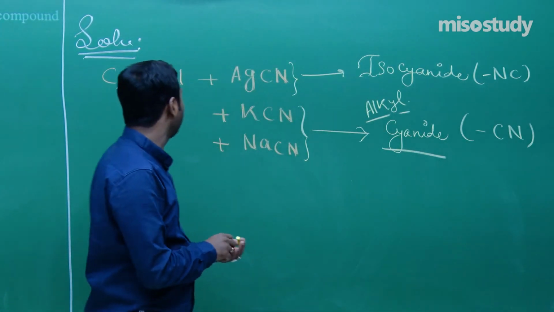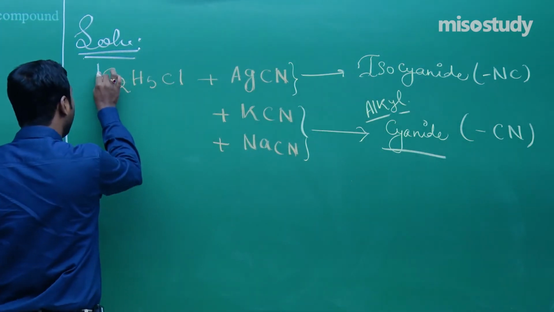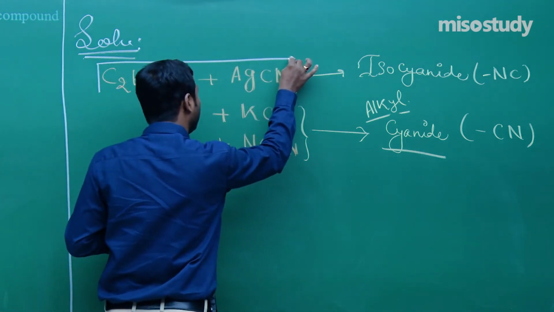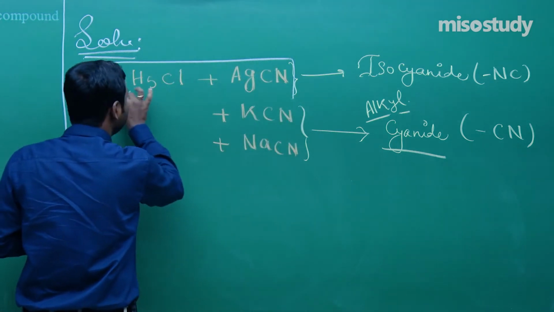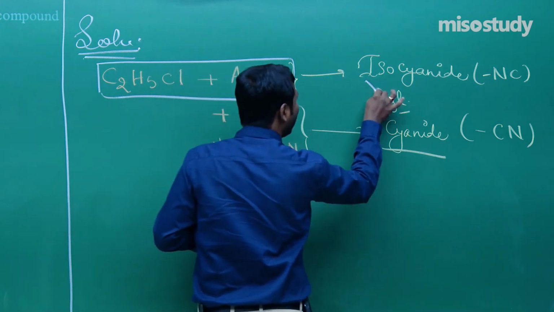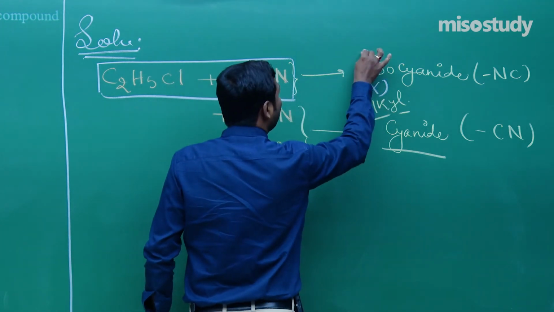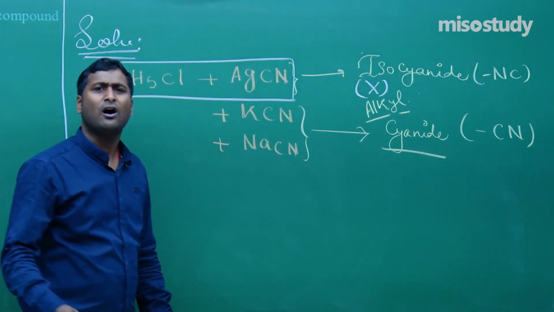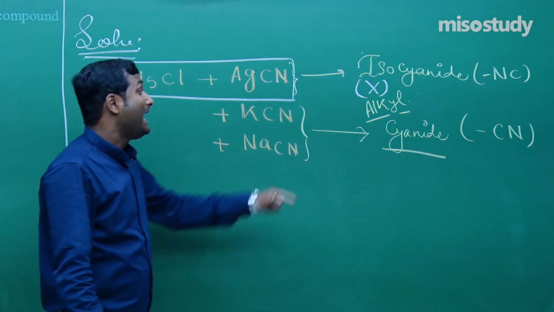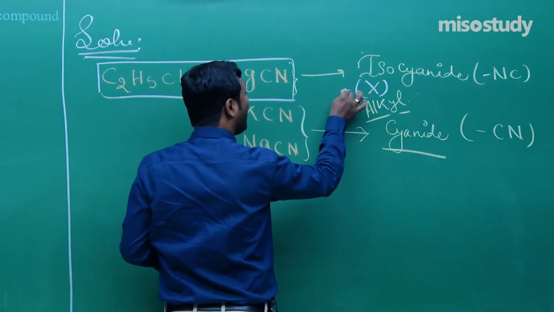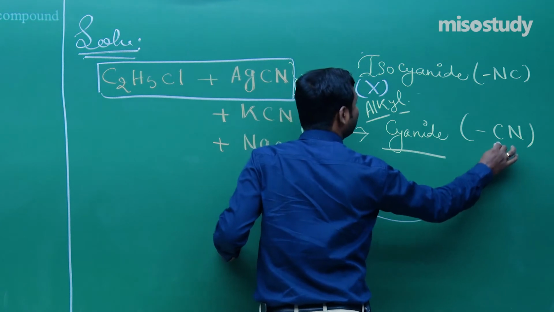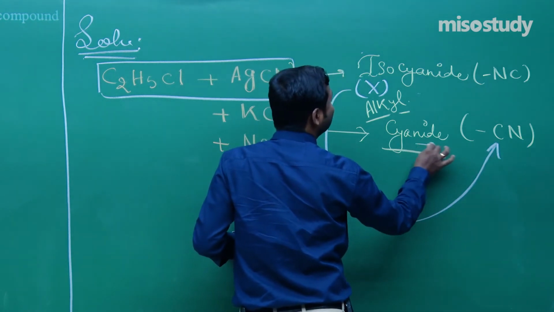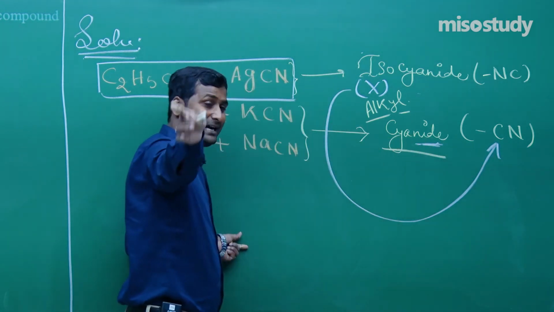Now the question arises here: when ethyl chloride is treated with AgCN, it forms X. X is an alkyl isocyanide or isonitrile, and the isomer of X is the cyanide.